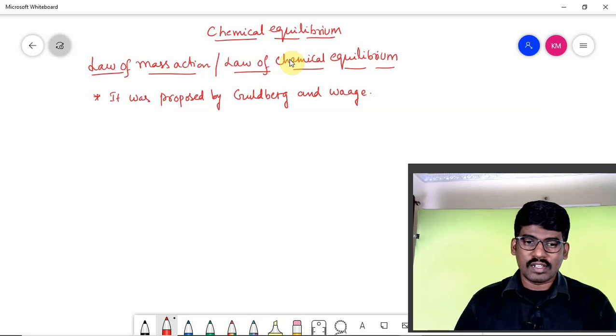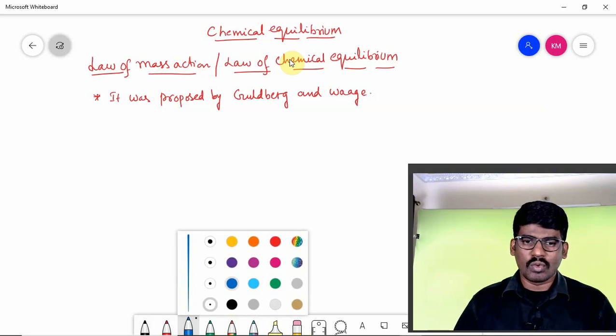So according to this law, what statement can be given? Let's see.